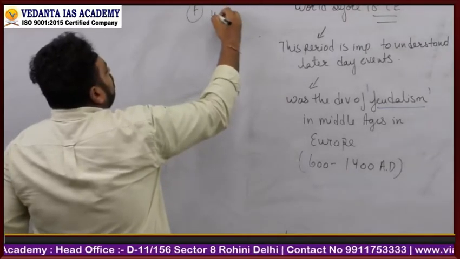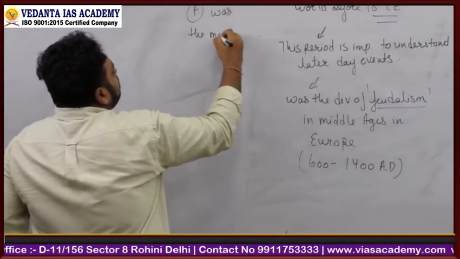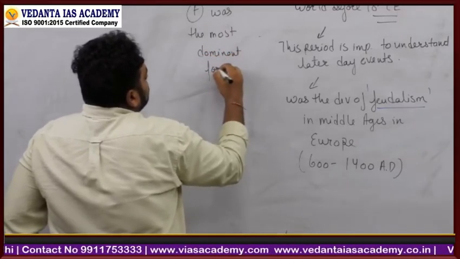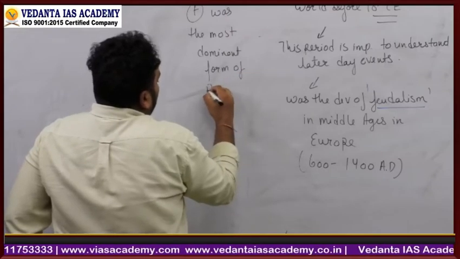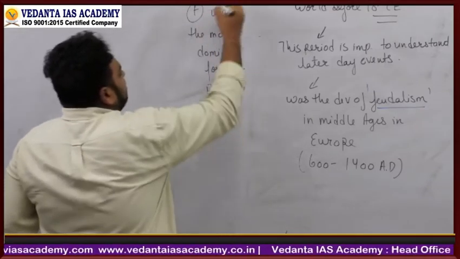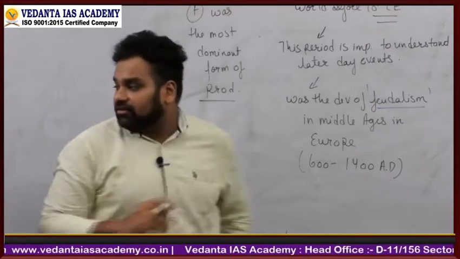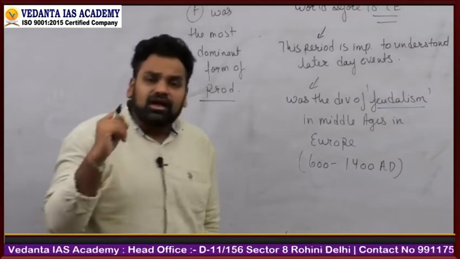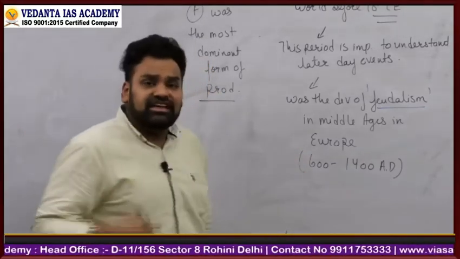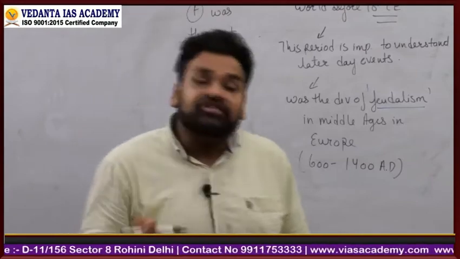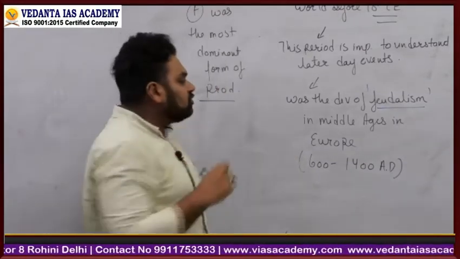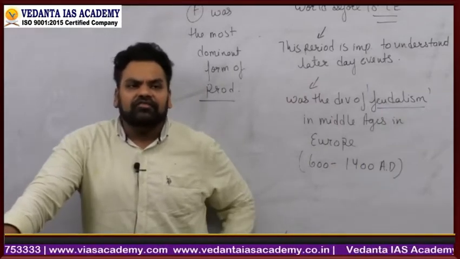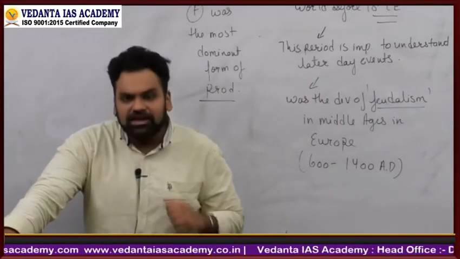Feudalism was the most dominant form of production, right? तो ये एक सबसे इंटरेस्टिंग चीज है which we need to understand when we are talking about the world before 18th century कि there was this evidence or emergence of feudalism.